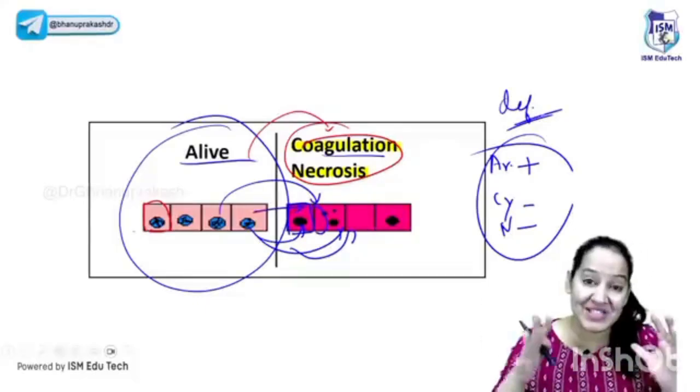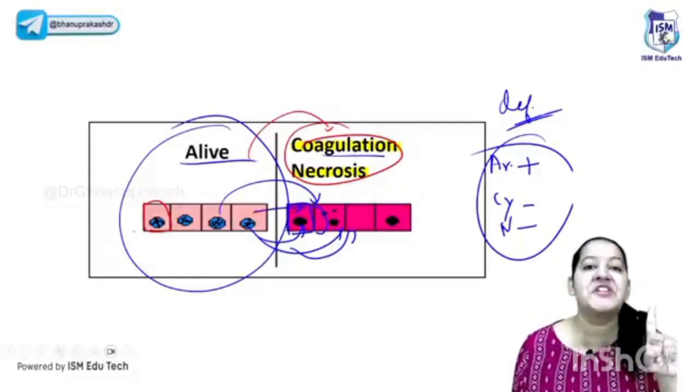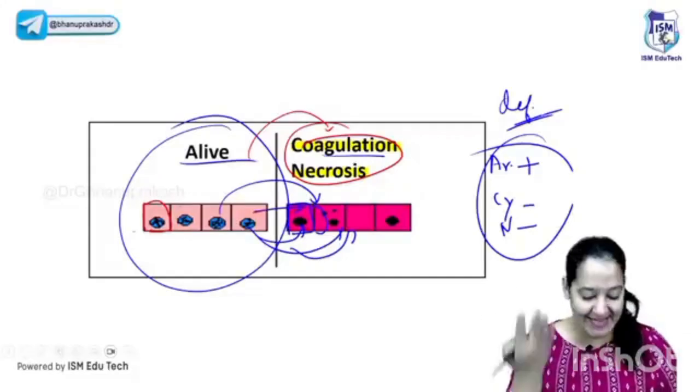No one will teach you with such simplicity in such a short duration of time. The coagulative necrosis, how will you define it? You will say, ma'am, the architectural details are maintained, but cytoplasmic and nuclear details are lost. Such a necrosis is known as coagulative necrosis. Say yes. Got it? Got it?